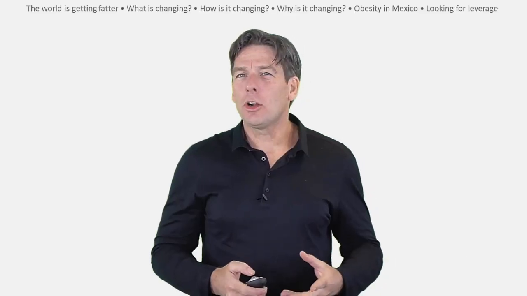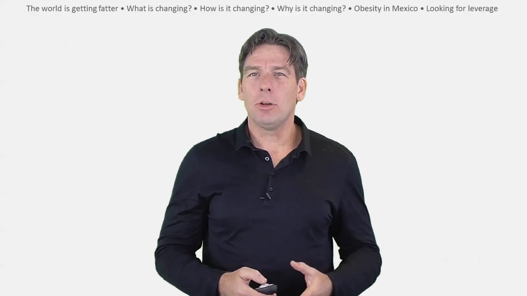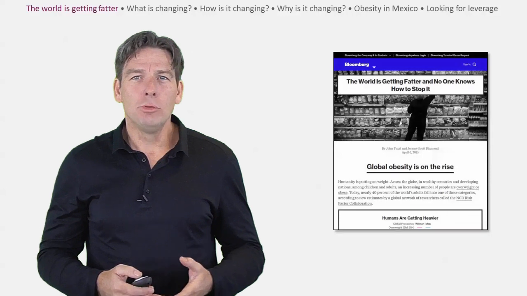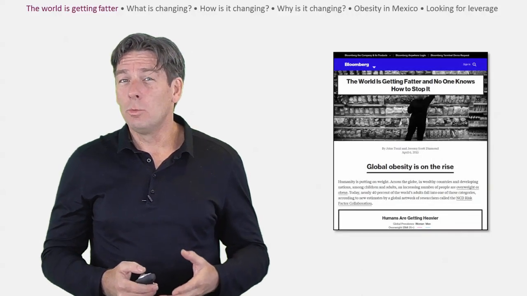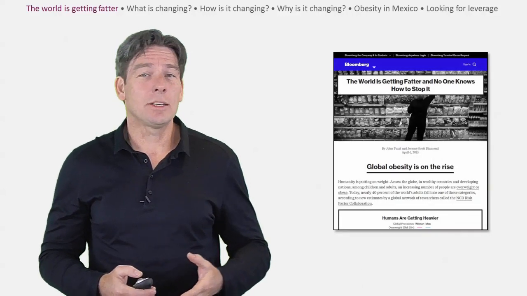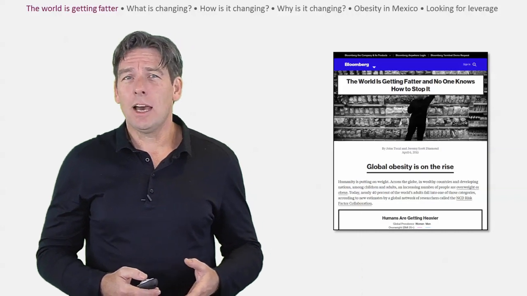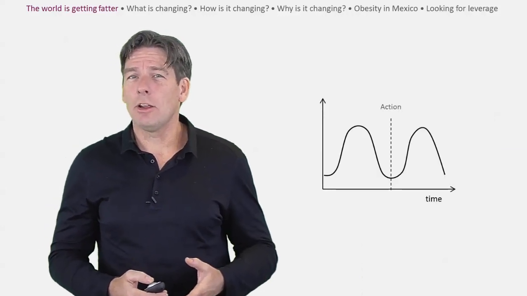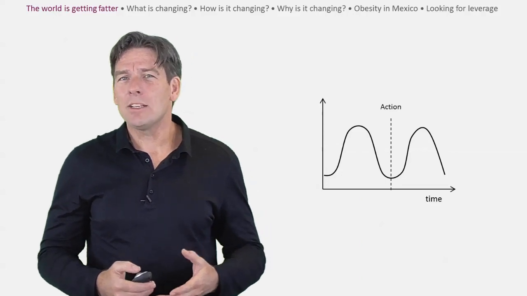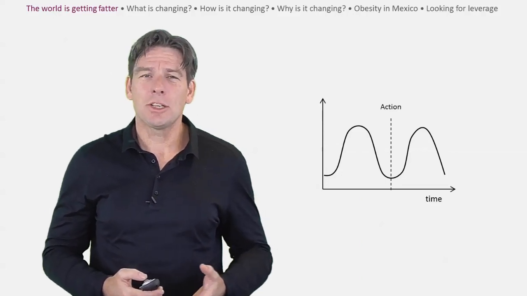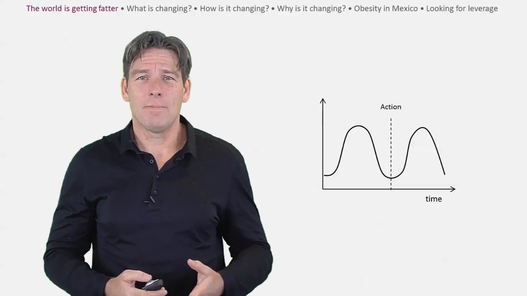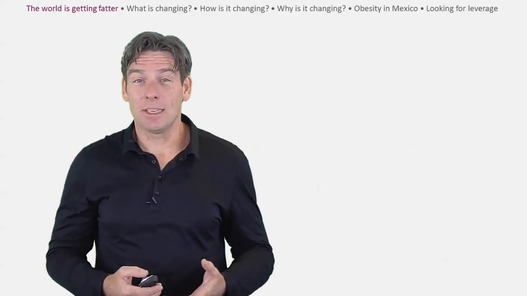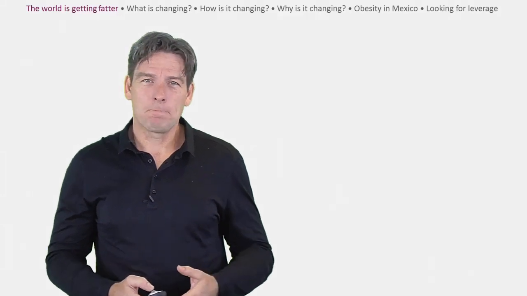In this unit, we'll look at a complex problem and study it using the approach and tools we have learnt so far in this chapter. I came across an article on Bloomberg.com entitled, "The World is Getting Fatter and No One Knows How to Stop It." The title of the article caught my attention. It corresponds to the sixth change scenario we saw in our first unit, where actions have been taken to improve a situation but have had little or no effect. It's a problem calling out to be explored further using some systems thinking. So let's get to it.